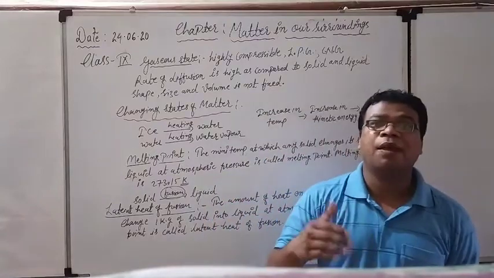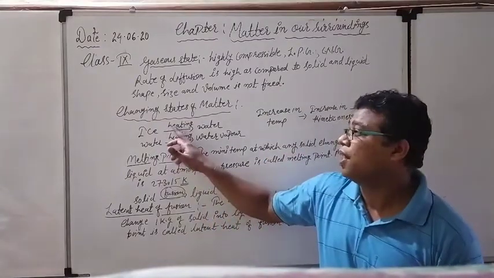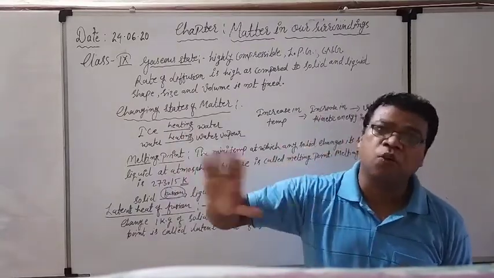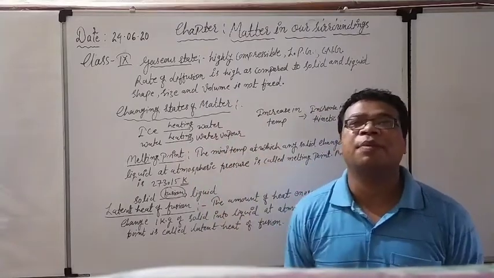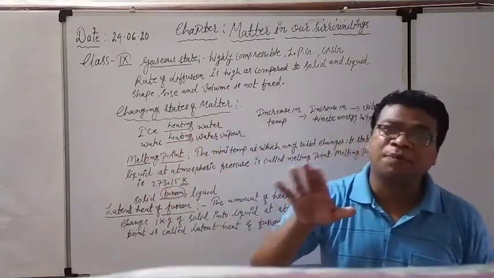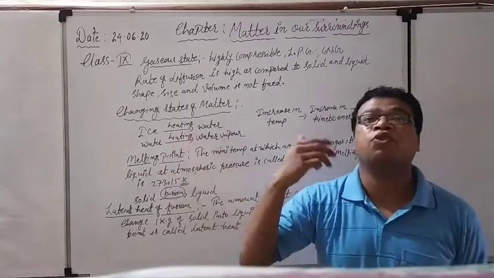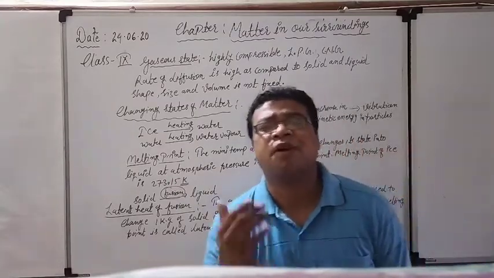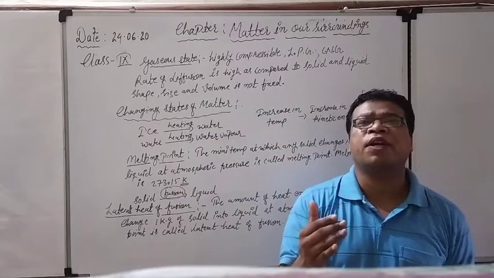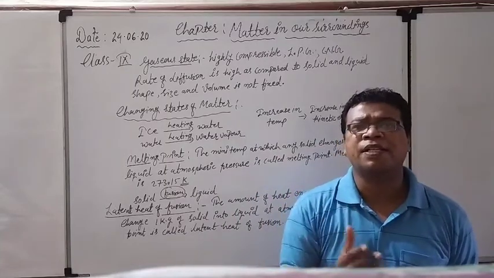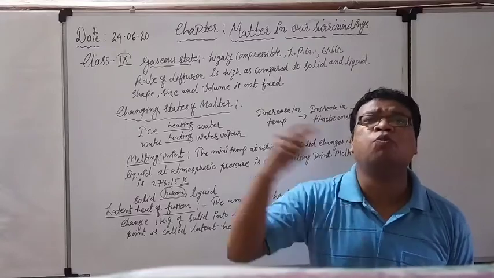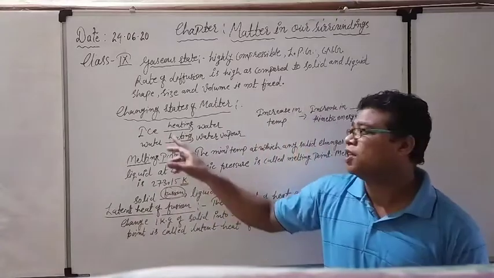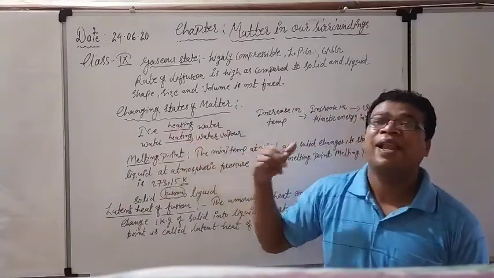Why? Still we are applying some heat. So where is that heat going? Actually, whatever heat is given by us is just going for balancing the force of attraction between the particles. That heat is used for breaking that force of attraction. And after that, one moment comes when the force of attraction breaks up, and the particles become free to move, and at that moment the arrangement of the particles which was in solid form is changed into the liquid form.